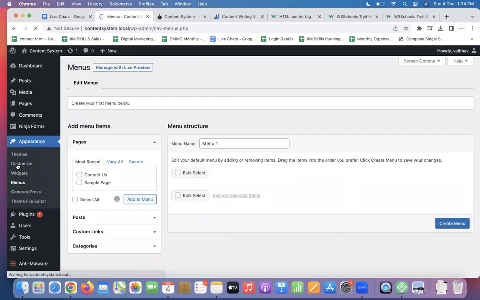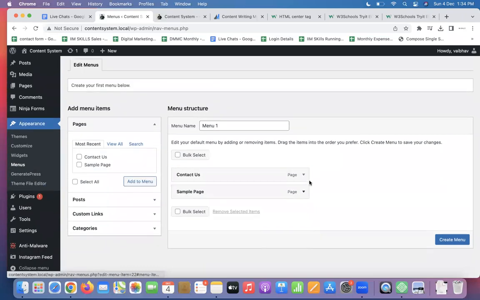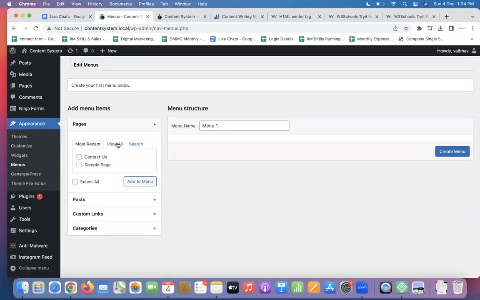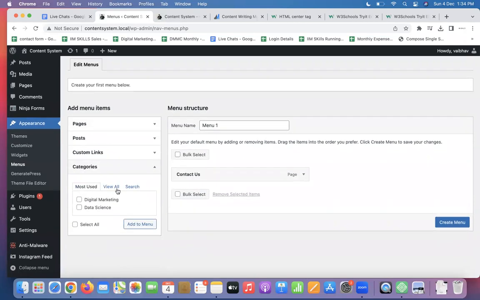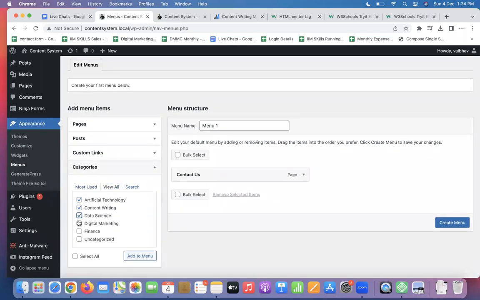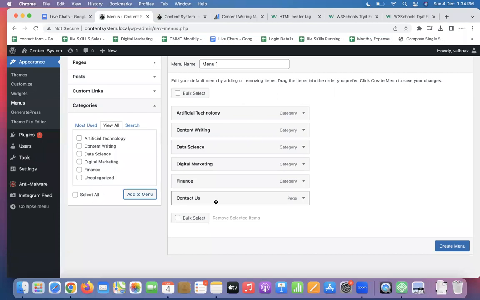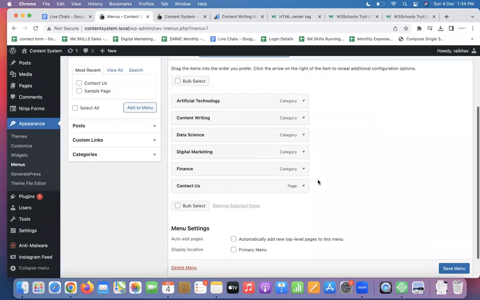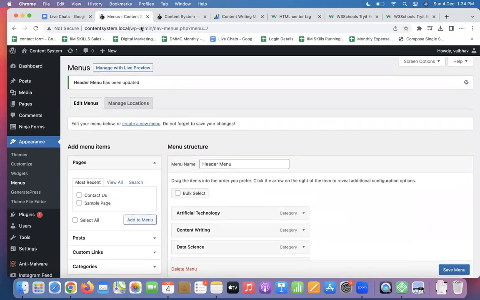Now let's talk about the last part and then we are done. You guys can ask questions after that. So I have created category pages. I have not created product pages or anything right now. So I will add my contact us page and I will add my categories in this particular menu section. So I will have this page first and foremost, artificial intelligence, content writing, data, digital finance, and all. Create as a menu. I will name my menu as header menu, meaning top menu of my website, as my primary section menu, and save.